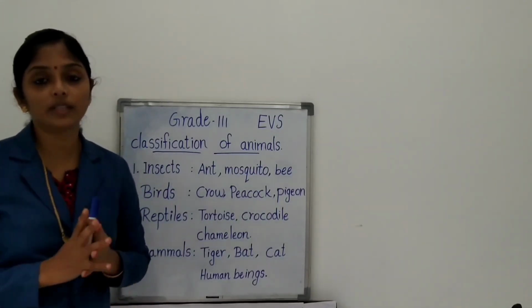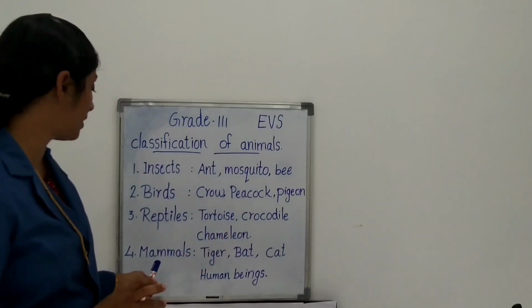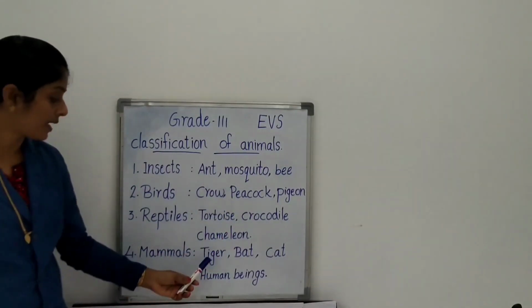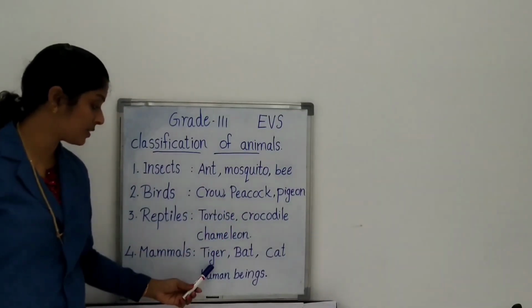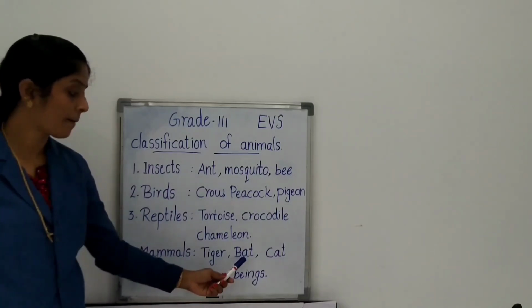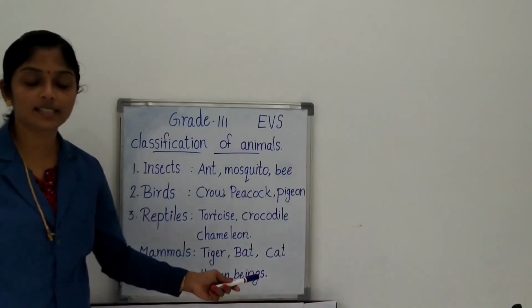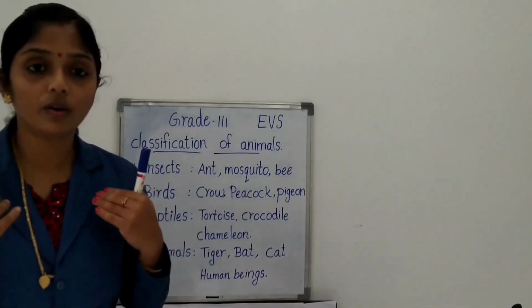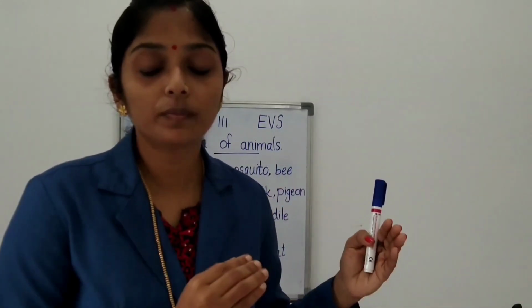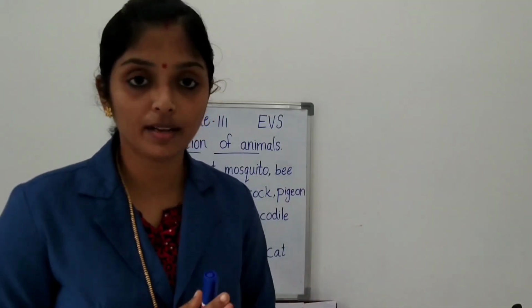These are the specialties of mammals. And which are some examples? Tiger, bat, cat, human beings. These are some examples. We are all also mammals.